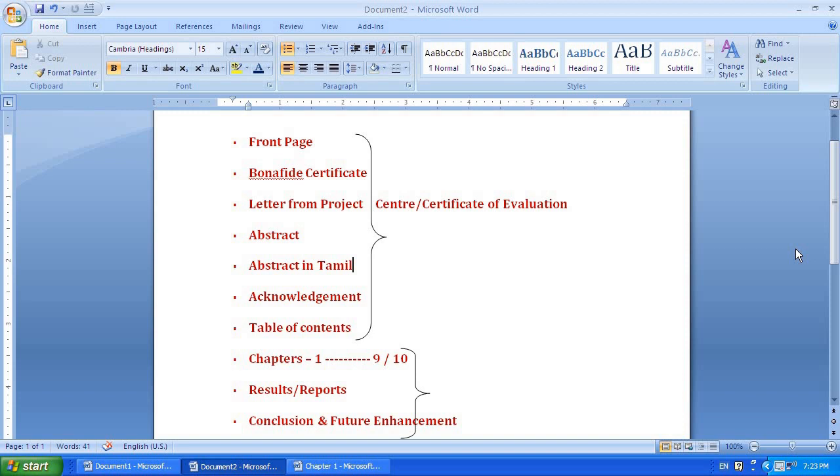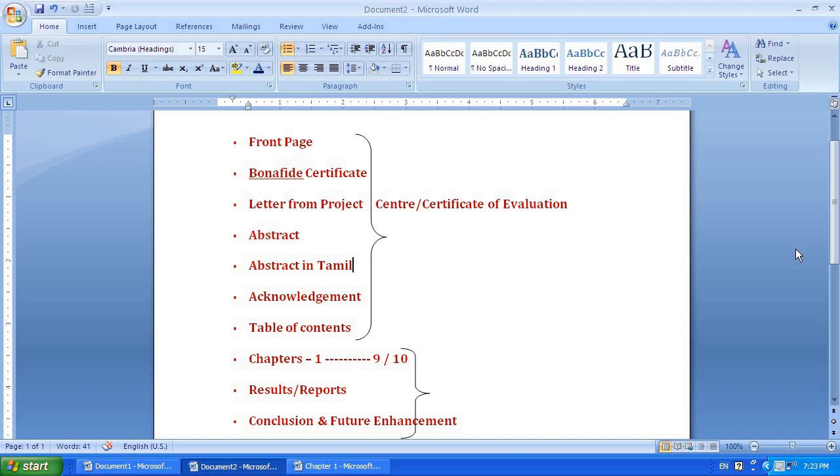If the project is done by yourself, if it is a self project, then you need to have a certificate of evaluation in place of the letter from the project center. So you will have any one of these two: either the letter from the project center, or else the certificate of evaluation if it is your own project. After this you will have the abstract, then the abstract in Tamil, which is mandatory. You will have the abstract in English followed by the abstract in Tamil, and after that the acknowledgement.